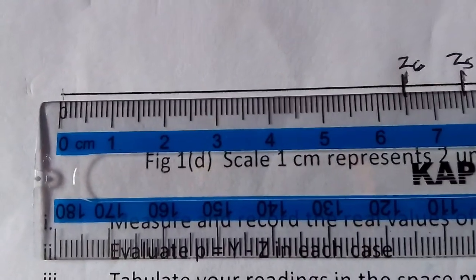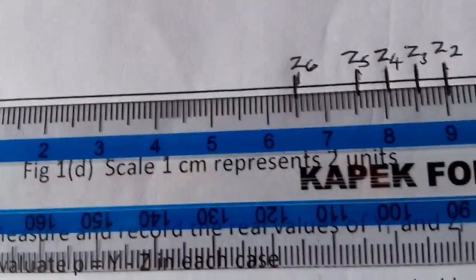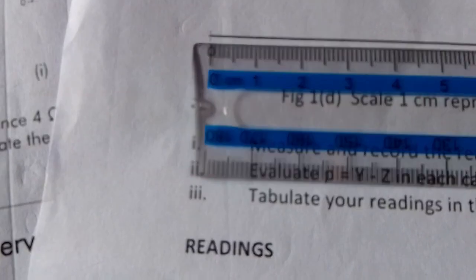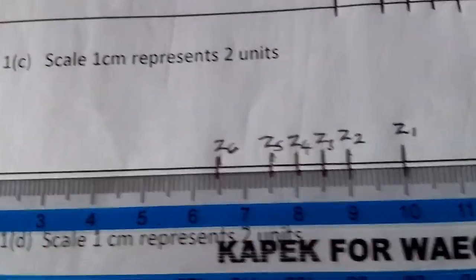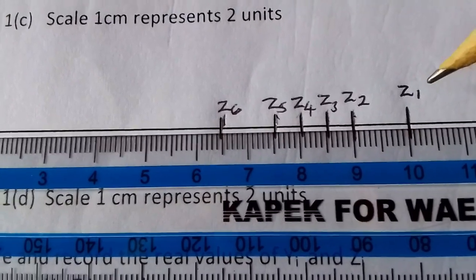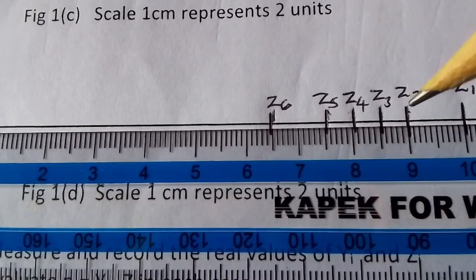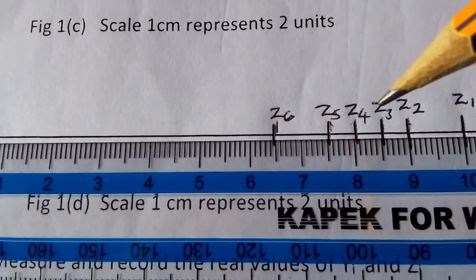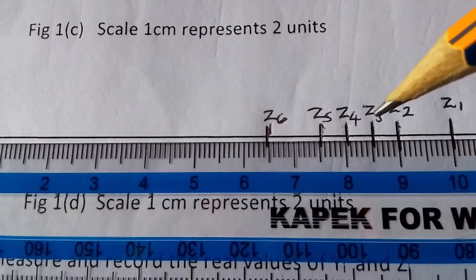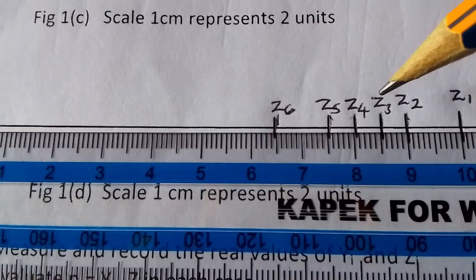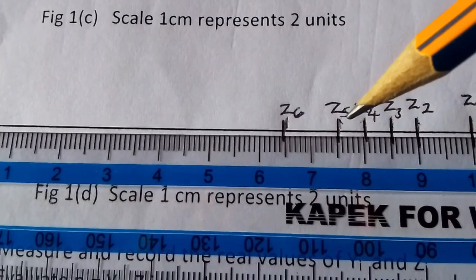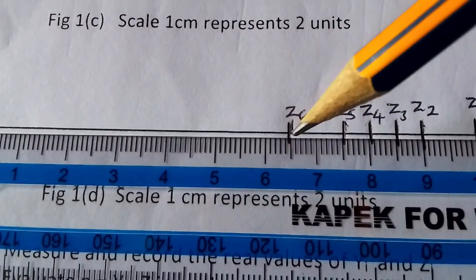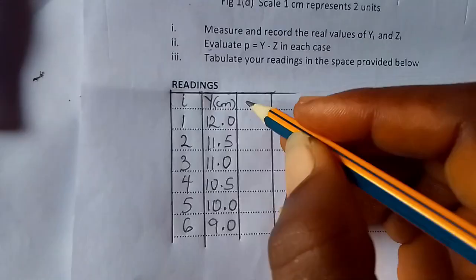All right. So this first one, let's make sure it's at 0. All right. So our z1 here is 10. We record 10. Our z2 here is 9. We record 9. Our z3 here is 8.5. Our z4 is 8. z5 is 7.5. z6 is 6.5. So we record all of them.